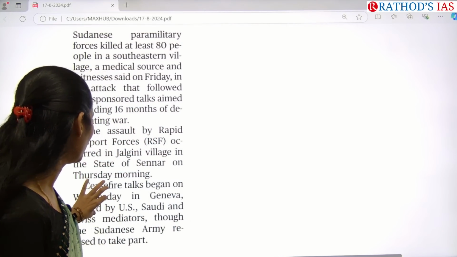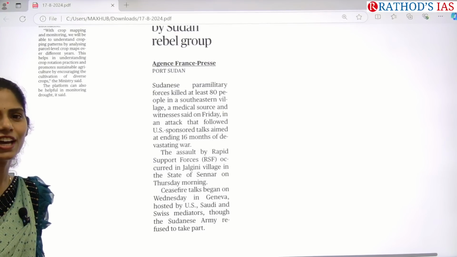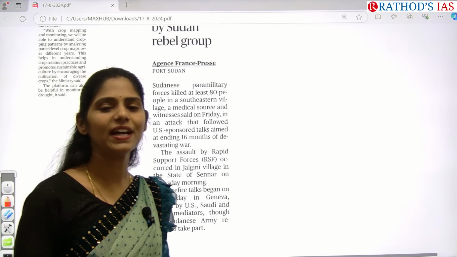Clear? So these are the important articles that appeared in today's Hindu newspaper. So by this I'm concluding.